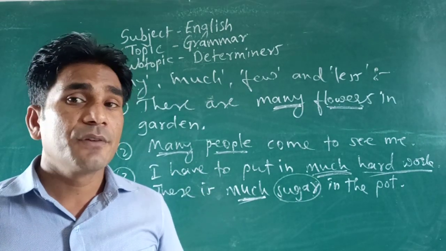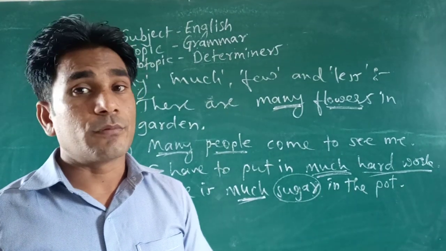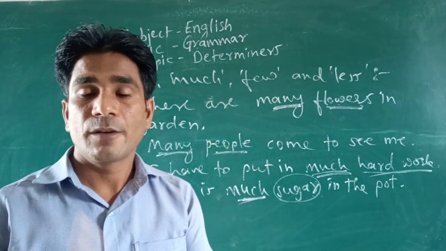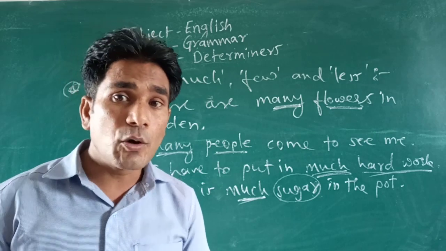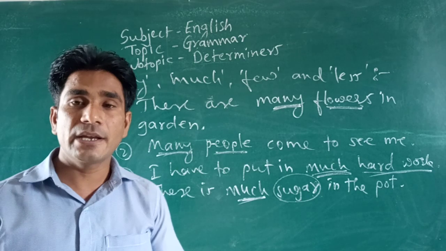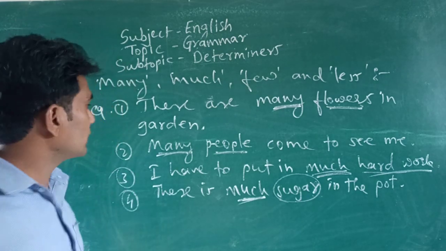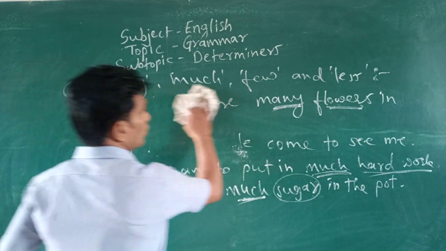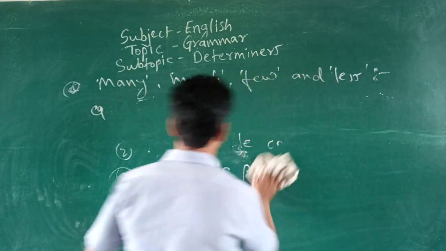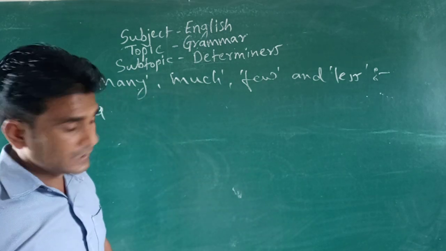Same there with few and less. So now let's see the examples of few and less. Now we have understood the difference between many and much. Many before countable nouns, much before uncountable nouns. Now let's see some more examples of less and few.